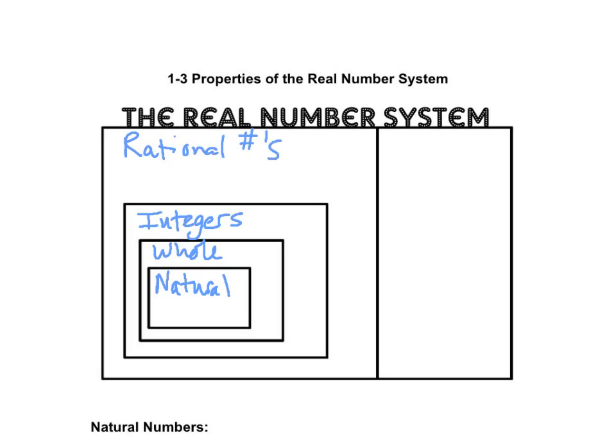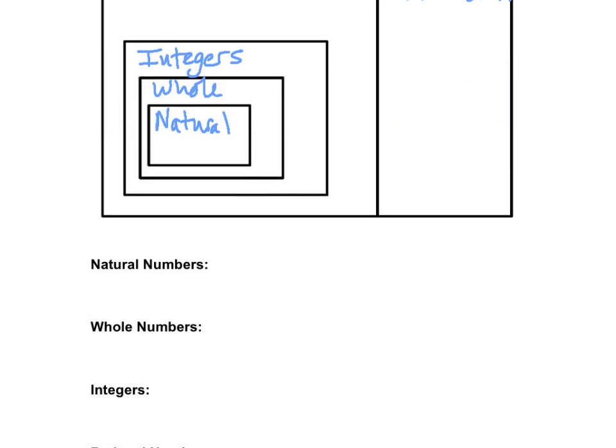Now the box over here represents your irrational. And take notice how irrational is not adjoined with all the other numbers. It's kind of separate because it's its own category. But rational and irrational numbers make up all our real numbers that we talk about.